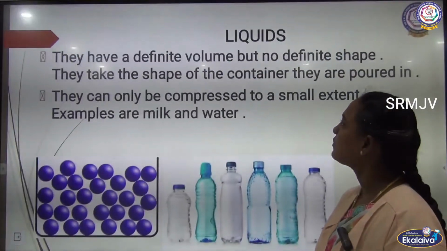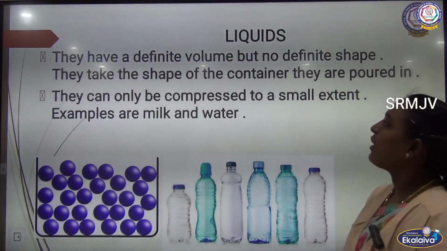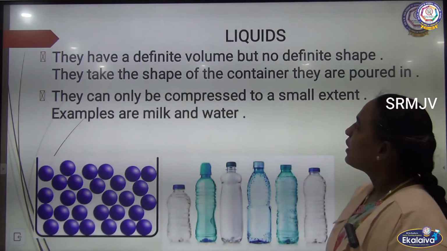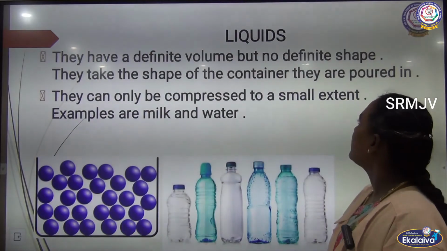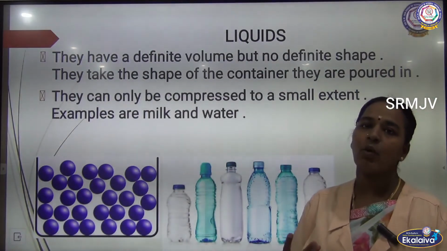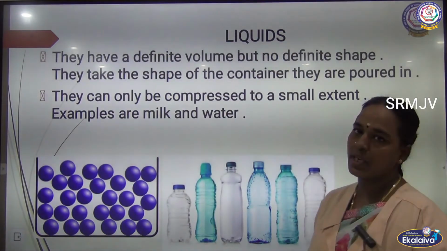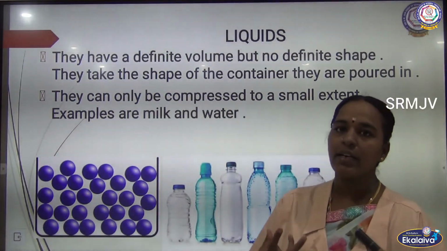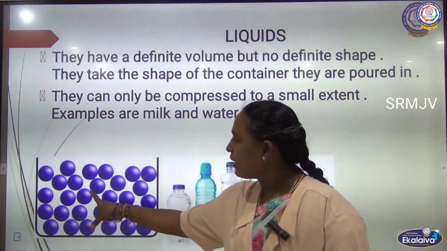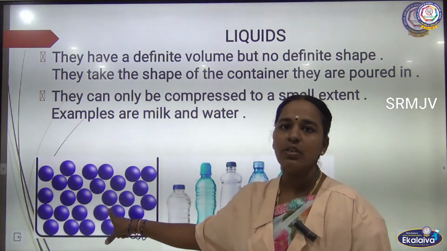materials. And liquids have a defined volume, but they take the shape of the container when poured into it. Suppose you take water in a water bottle, it takes the bottle's shape. When you take the water in a glass, it takes the glass's shape, and the molecules are farther apart compared to solid.